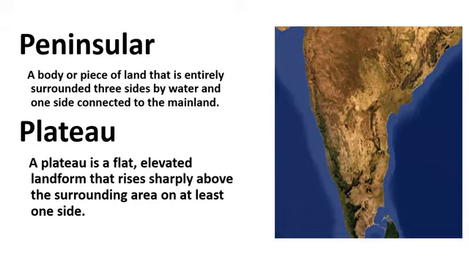The eastern side of this peninsular plateau is the Bay of Bengal. The western side of this peninsular plateau is the Arabian Sea, and the southern side is the Indian Ocean. These three water bodies surrounding this triangular landmass make it the peninsular plateau.